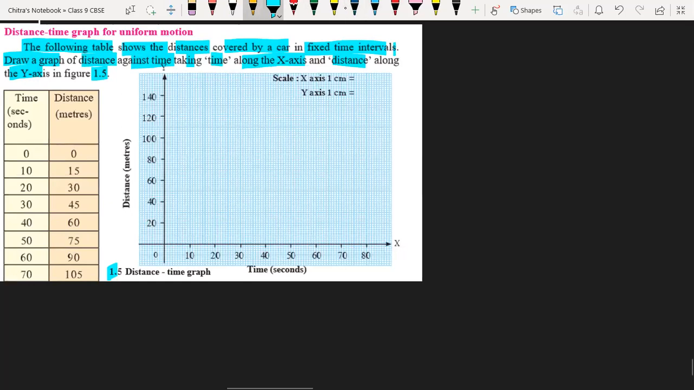So can anybody answer what is a distance time graph? Sir, it is used to calculate the speed of any object. No, I'm just asking what will be the definition for distance time graph.